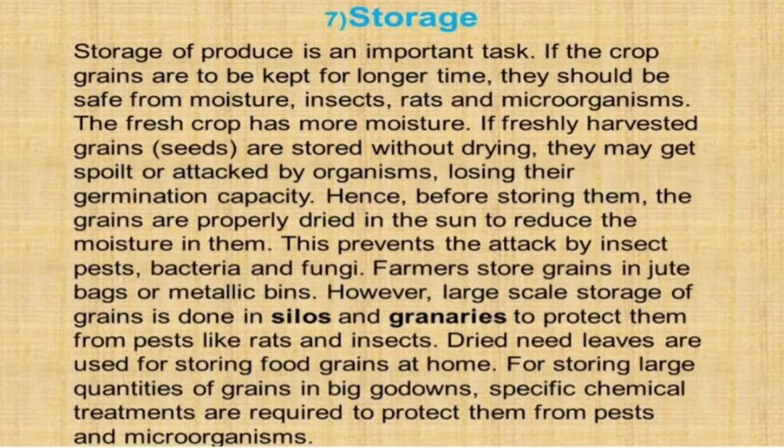Hence, before storing them, the grains are properly dried in the sun to reduce the moisture in them. This prevents the attack by insects, pests, bacteria, fungi, and other microorganisms.